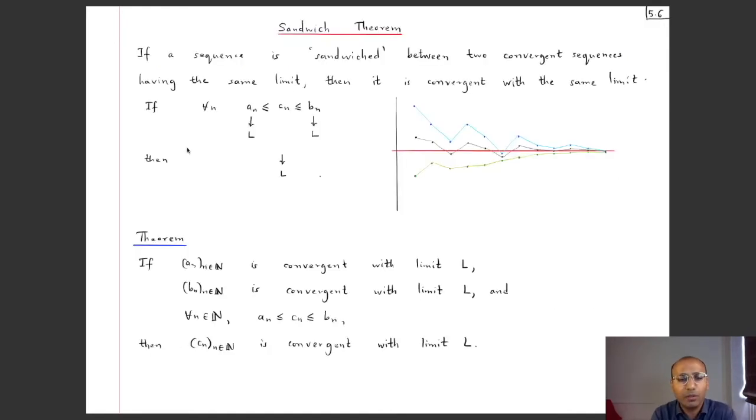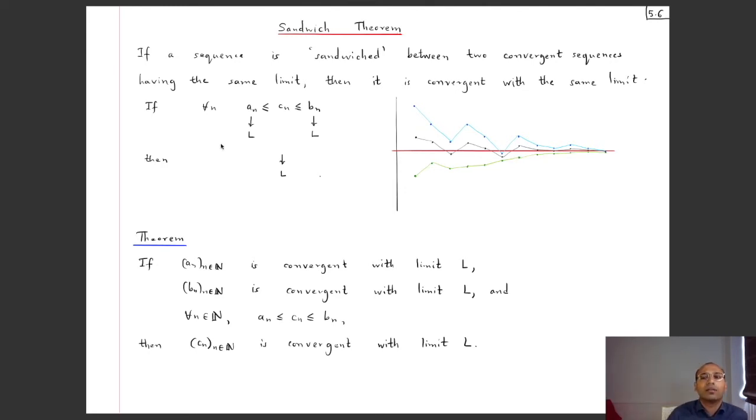So we have now finished the discussion of the algebra of limits, and the next topic that we are going to discuss is the sandwich theorem. So it's in the same theme of things that we are discussing, namely theorems to deduce the convergence of a sequence by looking at properties of the sequence. This sandwich theorem tells us that if a sequence is sandwiched between two convergent sequences with a common limit, then in fact this sequence which is sandwiched between these two also is convergent with the same limit.